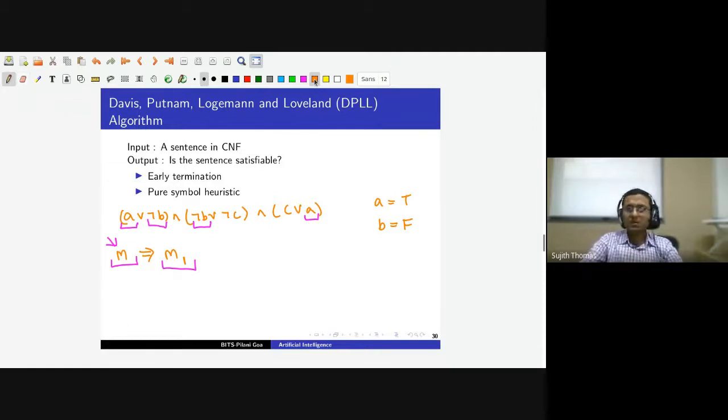In this example, A is a pure symbol, so immediately it will make A true. If even after that it is not able to come up with a satisfying assignment, there was no satisfying assignment in the first place.